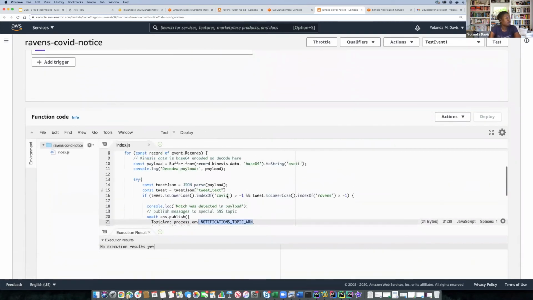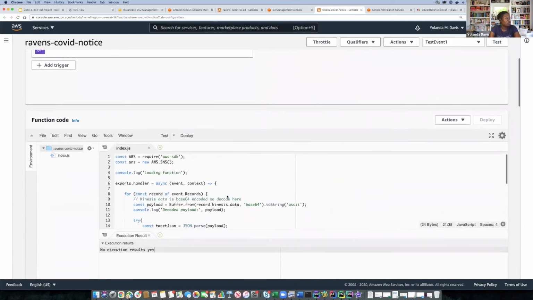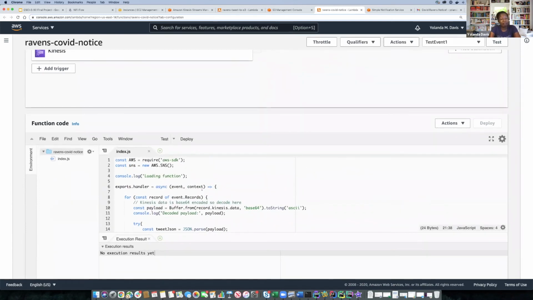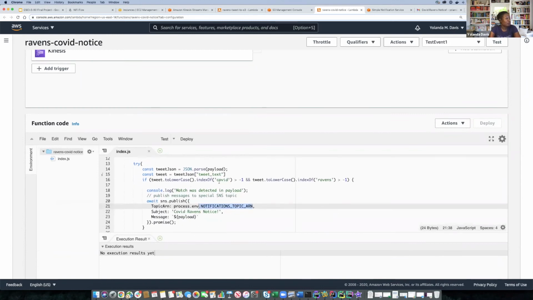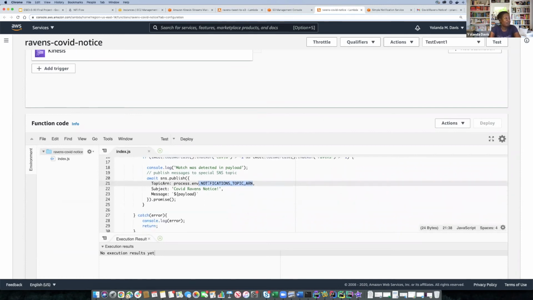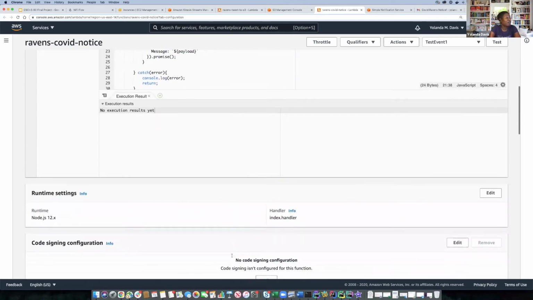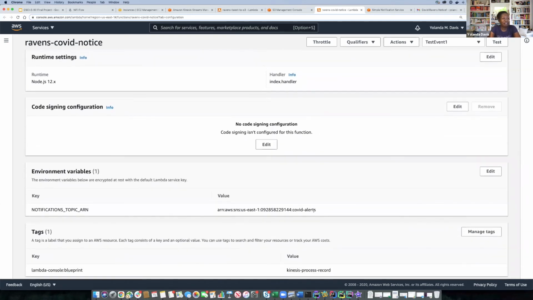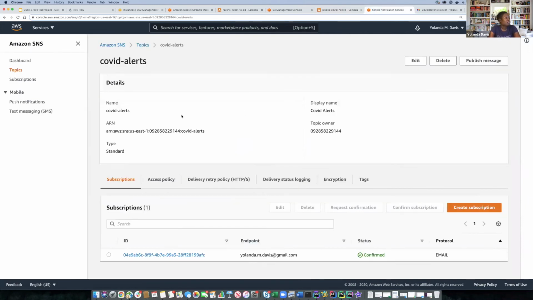This code is also in Node.js, but in this particular instance, we're using the SNS API. So as we're looking to filter or find those tweets that we care to send an email message on, we'll have a particular SNS topic that we want to send our messages to, with a particular subject line. And notice again, we're using an environment variable. In our particular case, this environment variable points to a predefined topic using its resource name. So our topic configured over here also has an email subscriber.